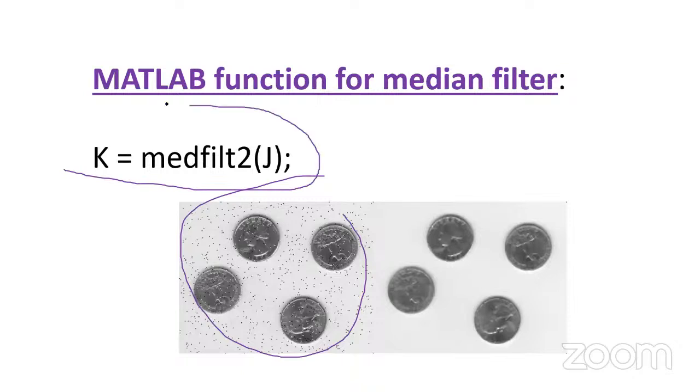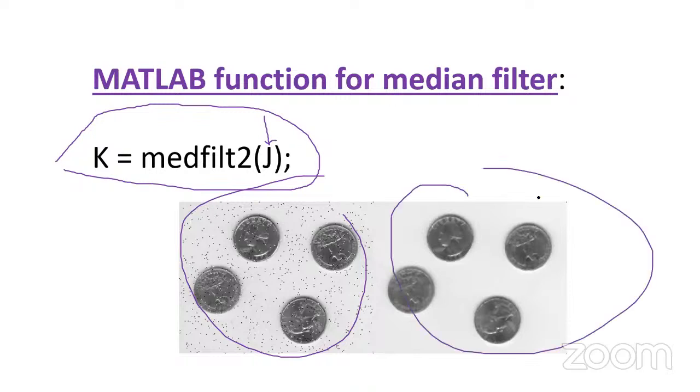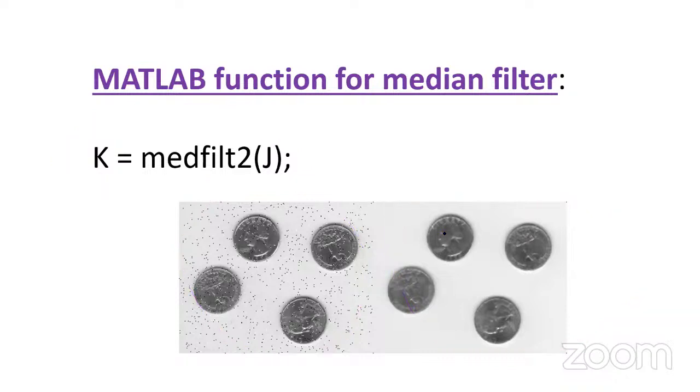Anyhow, I'll do this hands-on also later. So medfilt2, input image J. After that, the noise is reduced. This is for grayscale images. I'll also explain how to apply the median filter for color images. So based on that, we can apply the median filter for grayscale images as well as color images. And the same concept we can apply for max filter, min filter, average filter, or maybe low pass filters. That's why, if you understand one filter initially, then the rest of the filters you can understand easily, because the concept is the same. Only the formulas are different.